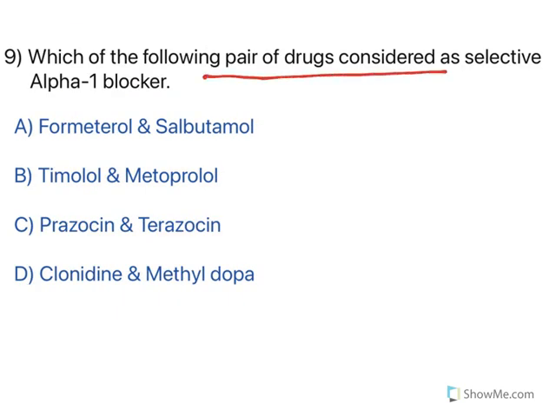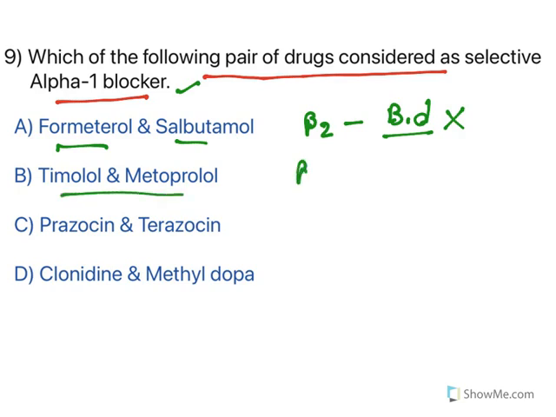Which of the following pairs of drugs is considered selective alpha-1 blockers? Let us see one by one. Formoterol, salbutamol, both of them are beta-2 agonists which are used as bronchodilators. The question is about alpha-1 blockers, so this is not. Next one, timolol, metoprolol, both of them are beta-1 blockers. Both are used to treat hypertension, angina, arrhythmia kind of diseases.